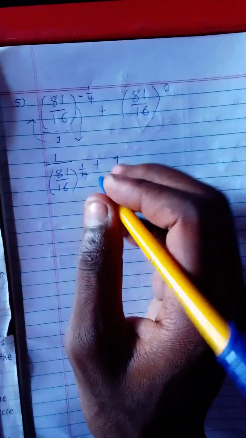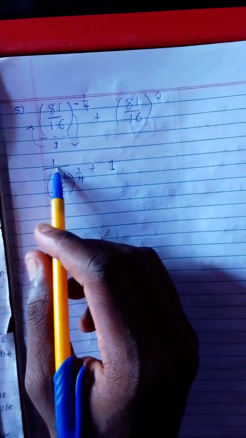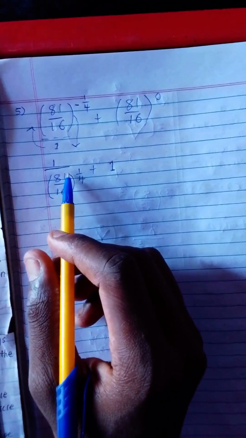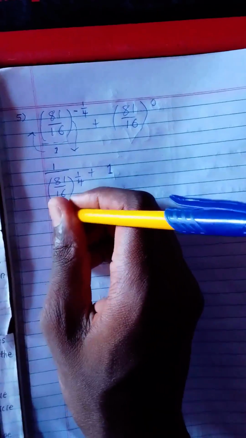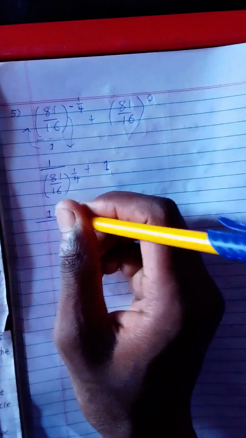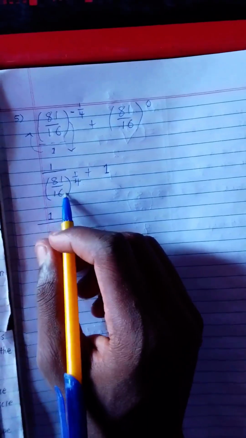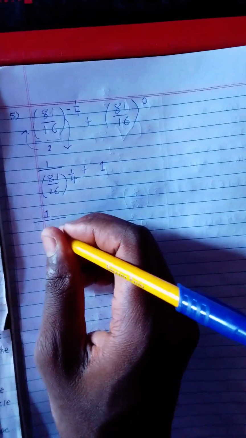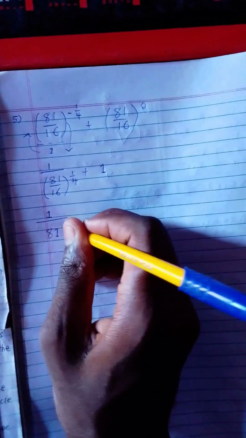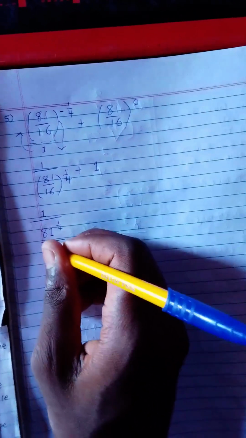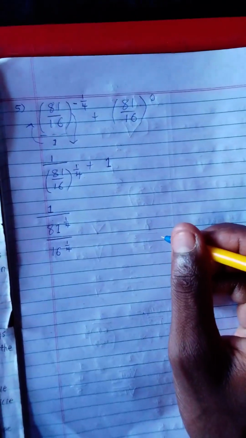So next thing, we have got 1. The other thing that you can do here, this division, you can deal with it in advance if you want, but let me not confuse you. So I'll bring 1 here, and then over. This 1 over 4 is representing both 81 and 16. So we are going to have 81 raised to the power 1 over 4, then over 16 also raised to the power 1 over 4.